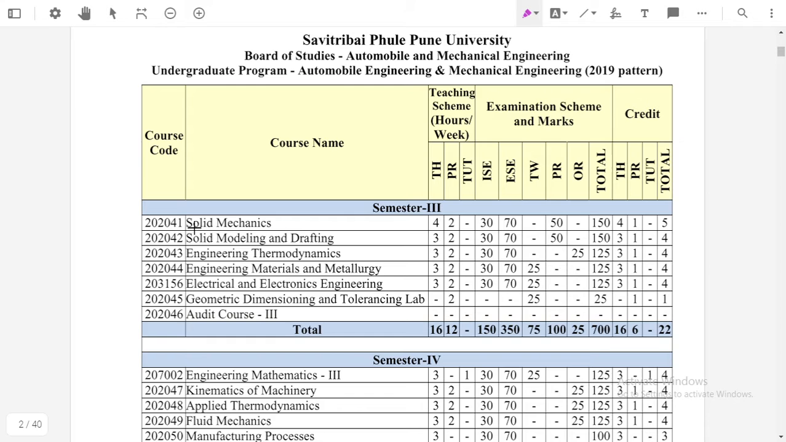First one is solid mechanics, second is solid modeling and drafting. Third one is engineering thermodynamics, then engineering material and metallurgy, and electrical and electronics engineering. These are the 5 main subjects, and there are 2 labs, that is geometrical dimensional and tooling lab. Okay, this is the one lab practice, and the last one is the audit course.